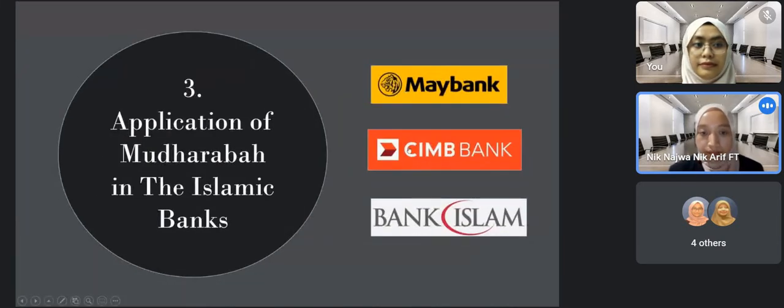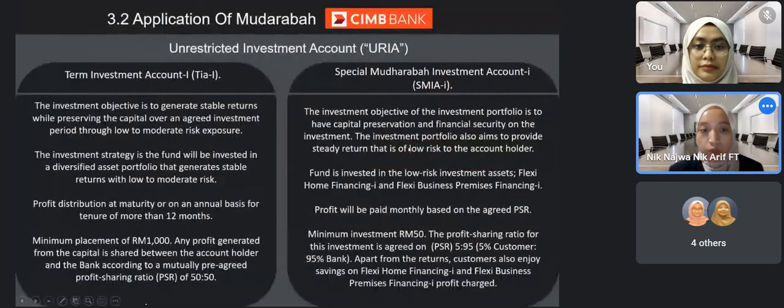For CIMB Bank, we have the term investment account I, TIAI, and special mudarabah investment account I, SMIAI, under unrestricted investment account. So the investment objective for TIAI is to generate stable returns while preserving the capital over an agreed investment period through low to moderate risk exposure, while SMIAI, the objective is the investment portfolio to have capital preservation and financial security on the investment. The investment also aims to provide steady return that is low risk to the account holder.